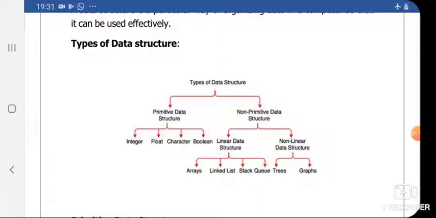Examples of linear data structure are array, linked list, stack, and queue, while examples of non-linear data structures are trees and graphs. Now I will discuss those types of data structure one by one.